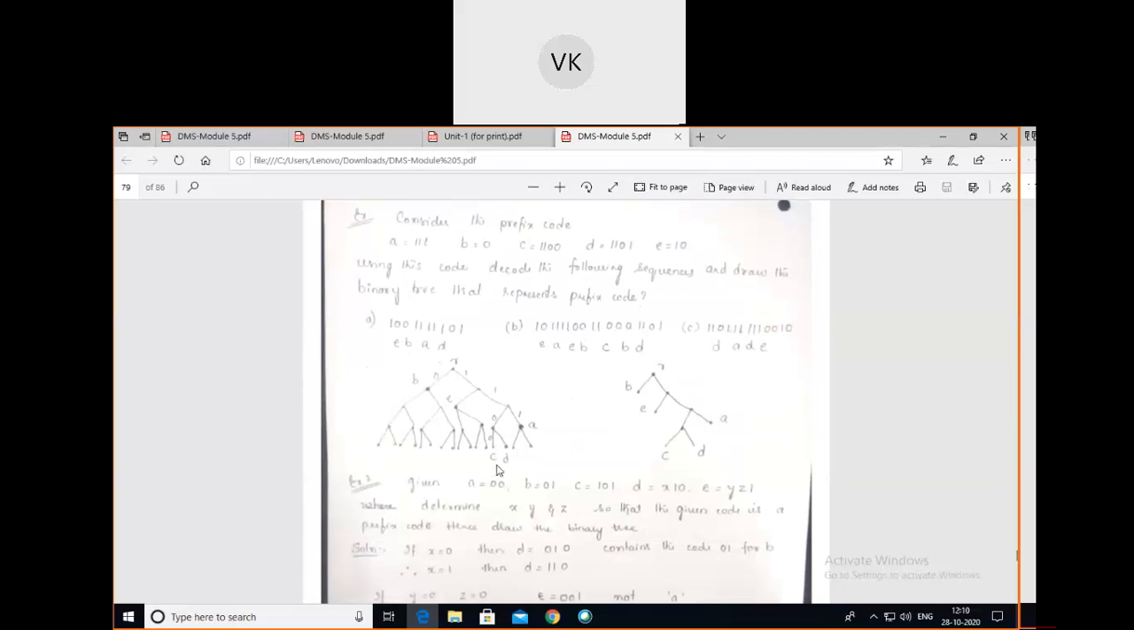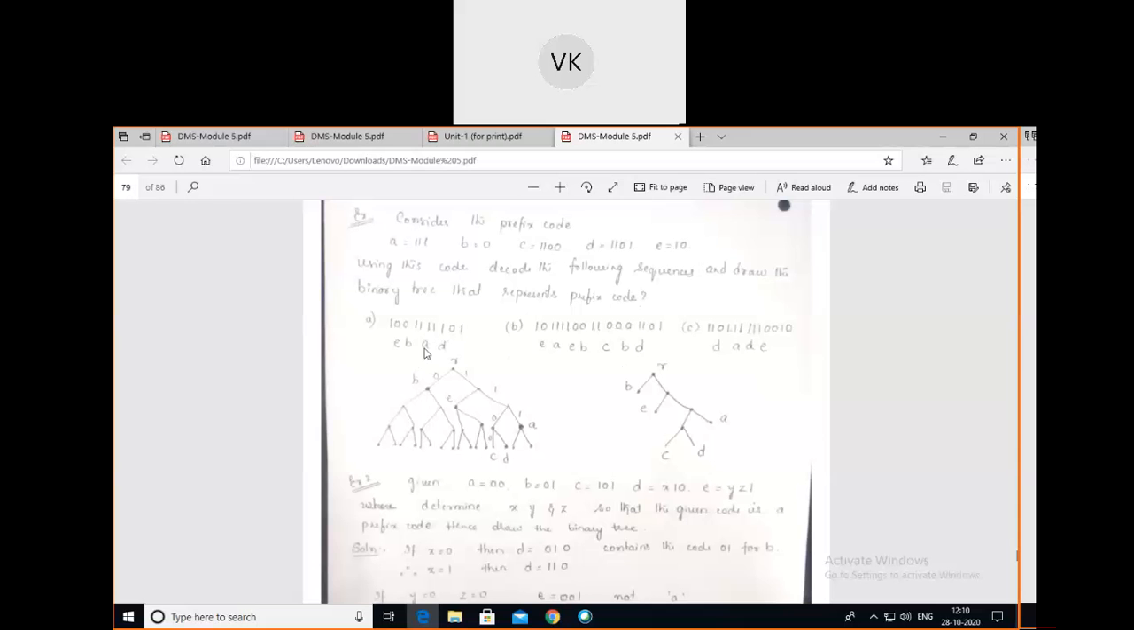Once you are done with this step, then we have to write all these things. For this, what he has asked is: draw the binary tree that represents the prefix code. This is a prefix code now. For this prefix code we have already decoded and got the message EBAD. For this message we have to construct a binary tree, and show the message with the help of the binary tree.